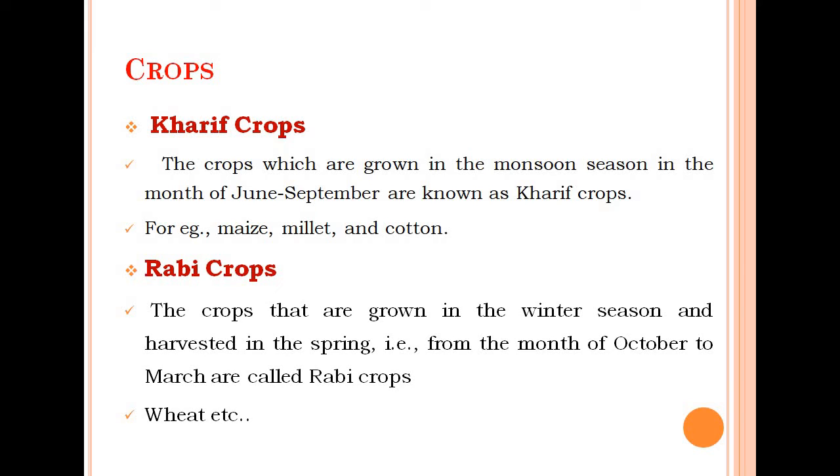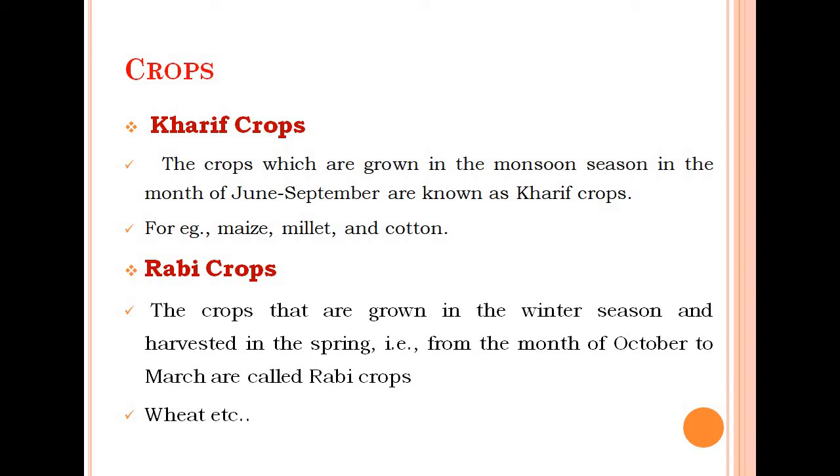The crops which are grown in the monsoon season, from June to September, are known as Kharif crops. Mostly in the monsoon season, the rainy season, they are grown. For example, maize, millet, cotton, rice, groundnut, etc.